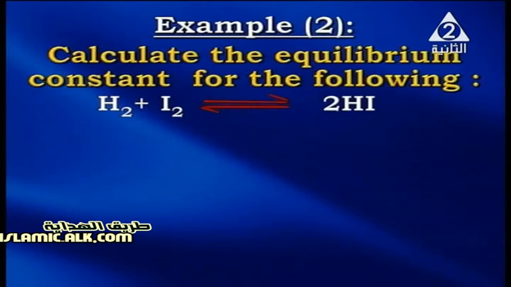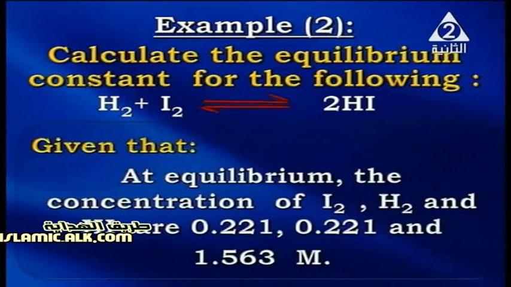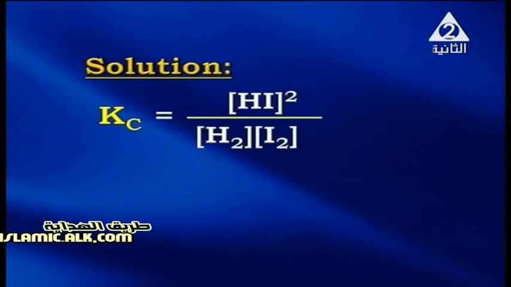Another example, my dear students. Calculate the equilibrium constant for the reaction hydrogen plus iodine gives hydrogen iodide. Given that at equilibrium, the concentrations of hydrogen, iodine and hydrogen iodide are 0.221, 0.221 also, and 1.563 molar respectively. For the solution of the problem, we have to write the equilibrium constant Kc equation, which is products concentration